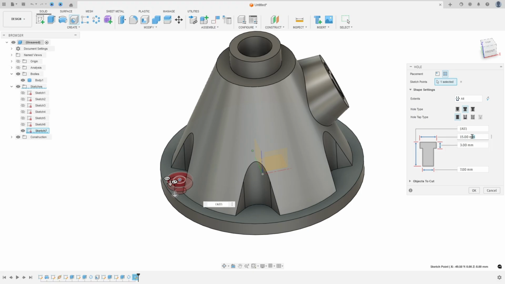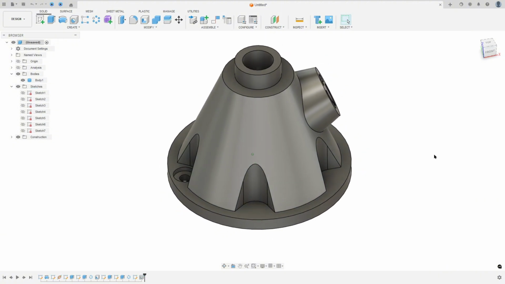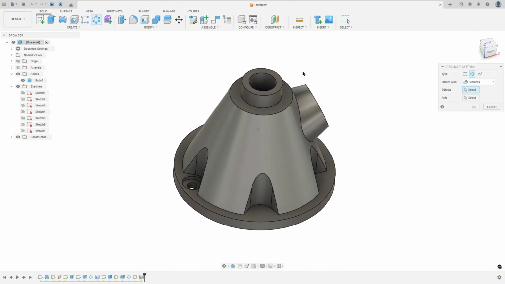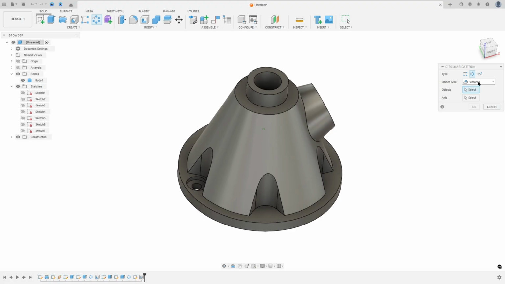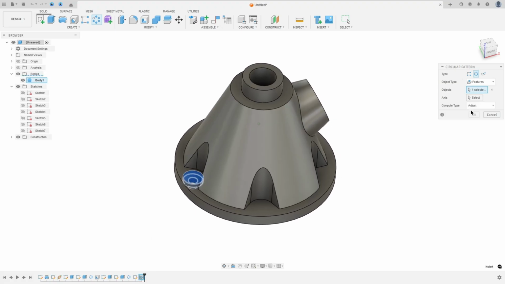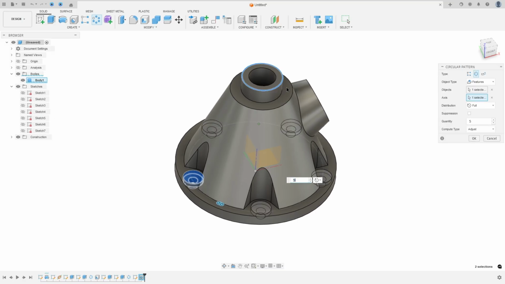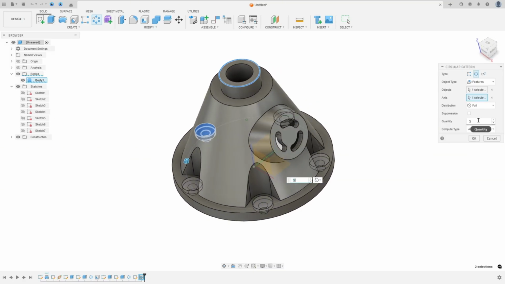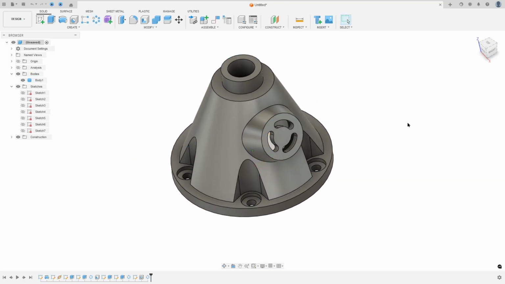The diameter here, 15. The dip here, 3 millimeters. And the diameter here, 7 millimeters. And press OK. And go to circular pattern. The object type, select the features. Select this hole. The axis, select this circle here. The quantity here is 5 and press OK.